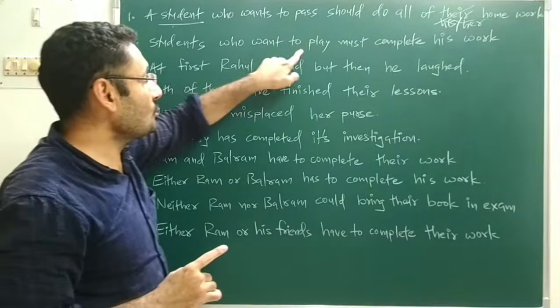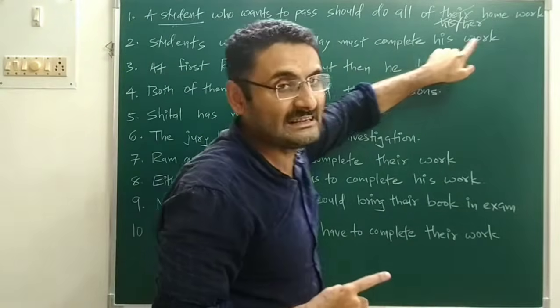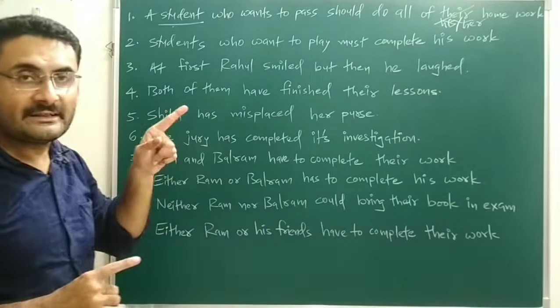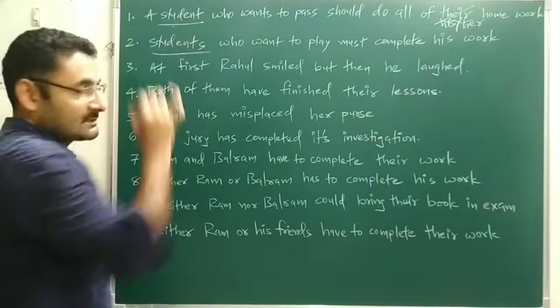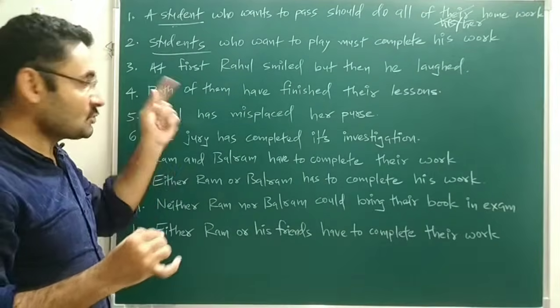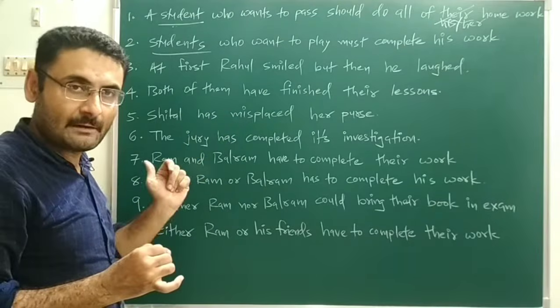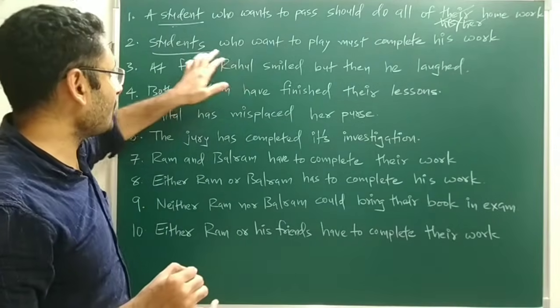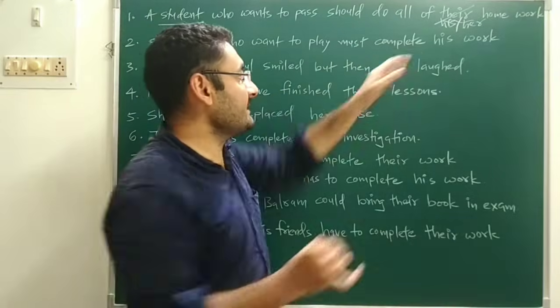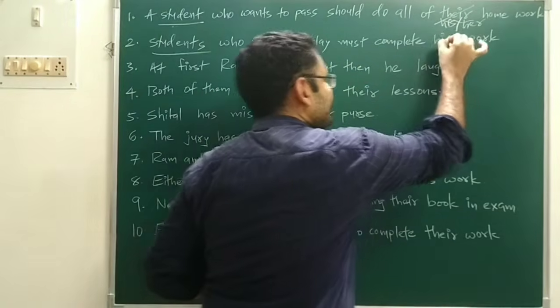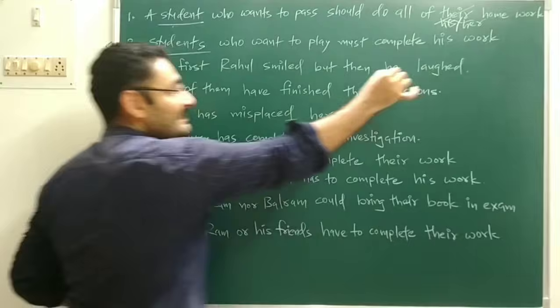Students who want to play must complete his work. First of all, we will identify the noun. Noun is what? Students. Noun is in plural form, so pronoun must be in plural form. Pronoun means which describes the noun. So who wants to play must complete his work. That his represents students.